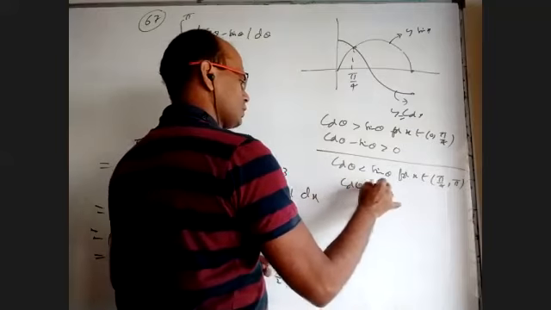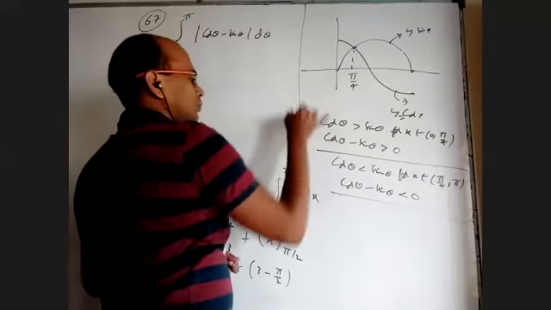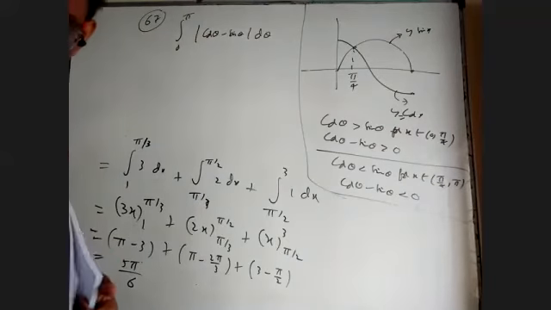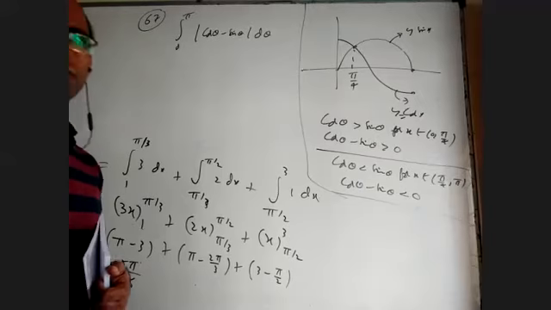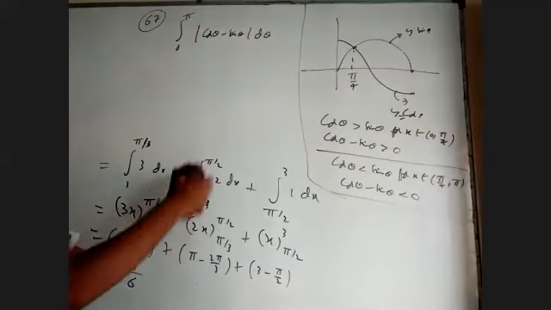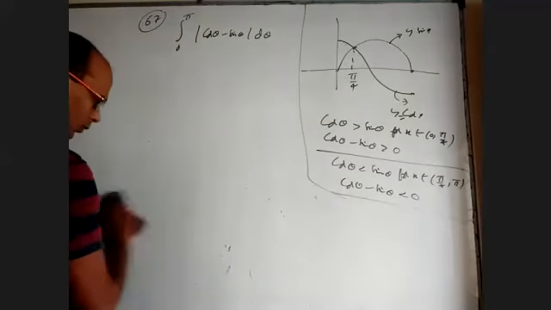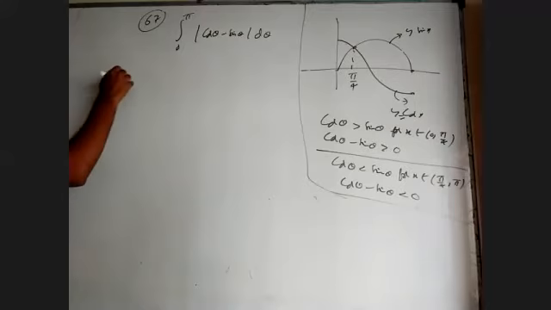That is, cos theta minus sin theta is less than 0. This is all just to decide when it is positive and when it is negative. So obviously I need to break the integral at pi by 4.